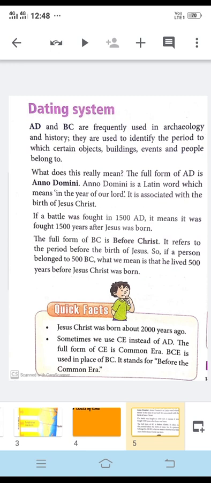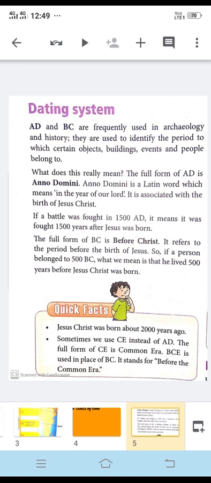From the birth of Jesus Christ, this common era, what we call CE and AD, began. Anno Domini is a term which means in the year of our Lord. From that year onwards, people started calling that period AD, Anno Domini, meaning in the year of our Lord.